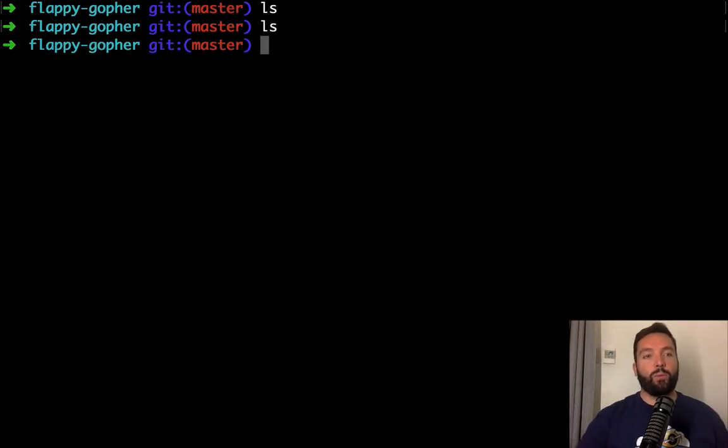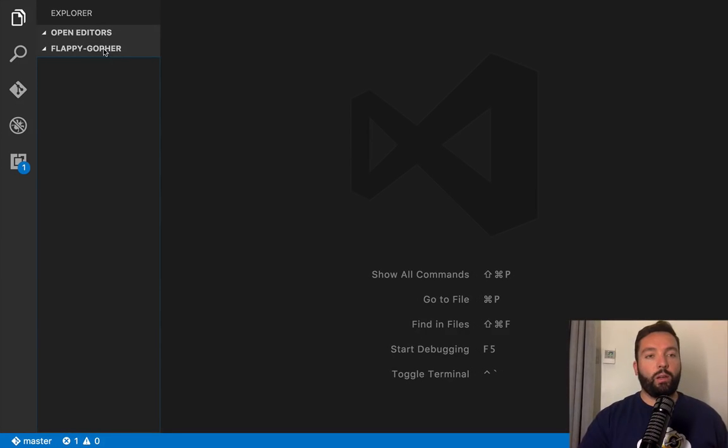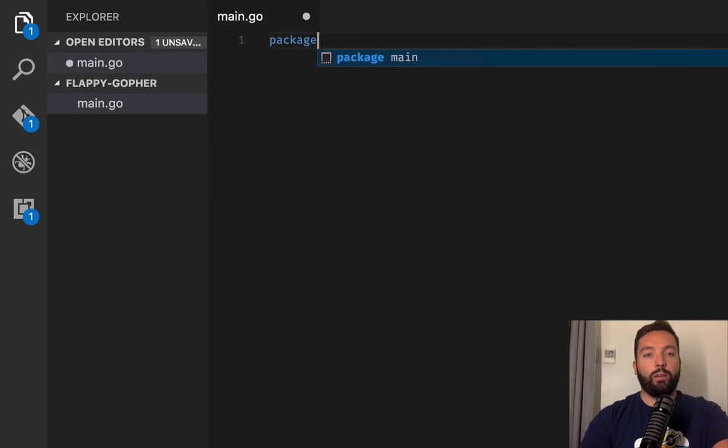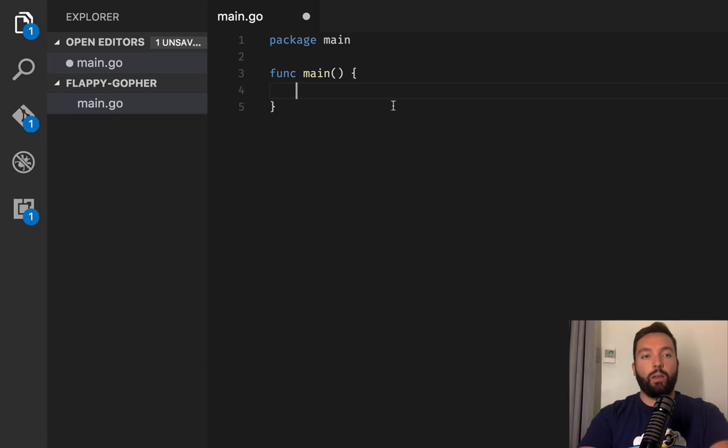Let's get started. Okay, so we're going to start as always with a completely empty directory, and I'm going to start using my favorite editor, which is Visual Studio Code. So let's create a simple function main in a package main that's going to be using SDL. And since it's already installed in my machine, you can install it on everything. It's supported on Windows, Linux, and Mac, and it's actually very easy to install on Mac, at least. Just brew install, that's it.